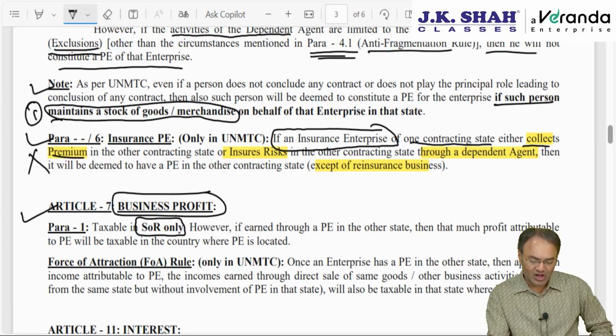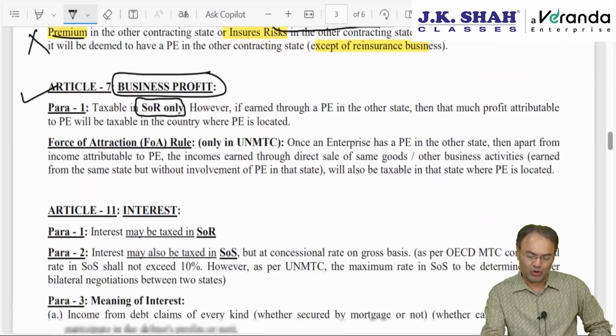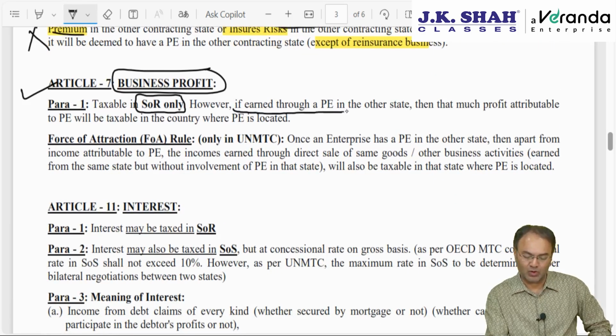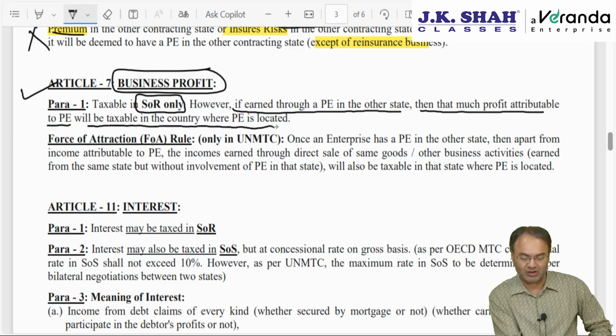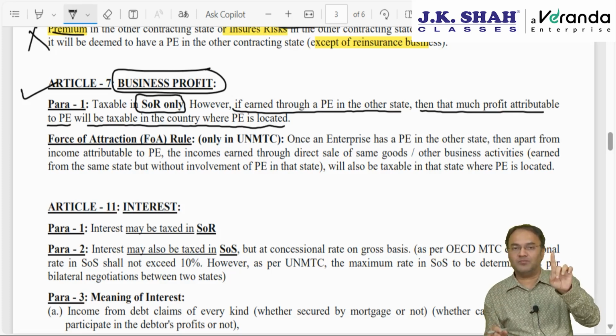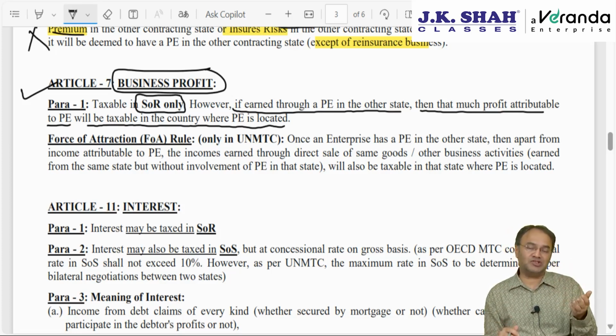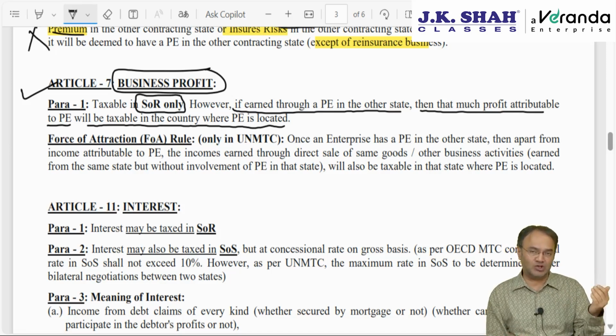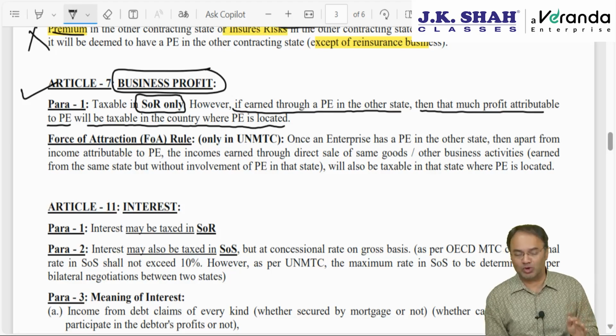However, unless the profit is earned through a permanent establishment. If it is earned through a permanent establishment, a branch, in the other state, then as much profit as is attributable to the branch, as much as is attributable to the PE, will be taxable in the country where the PE is located. So there are only two possibilities: either taxable in SOR, or if the business is done through a permanent establishment, a branch in the other country, then that much profit will be taxable in the state where the PE is located, as much as is attributable to the branch.